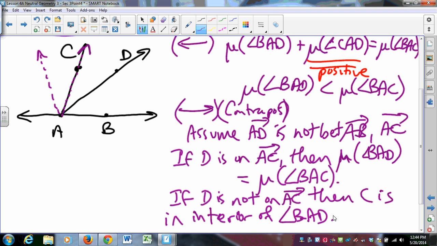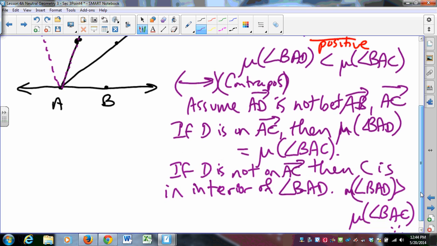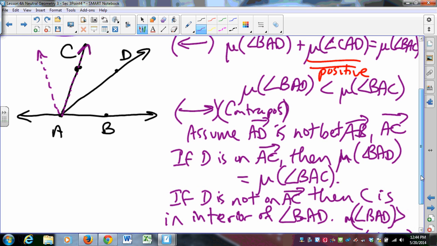The lemma says either one is in the interior of the other, or the other is in the interior of the one. And so in this case, C would be in the interior of BAD. And if C is in the interior of BAD, then that necessitates that angle BAD has to be bigger than angle BAC by the first part. I mean, that's just what we did up top.